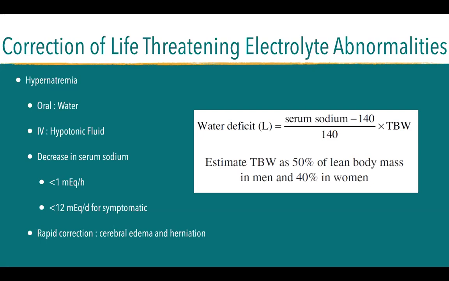But rapid correction can lead to cerebral edema and herniation. Okay, because of the rapid shift of your solute and solvent and osmosis.